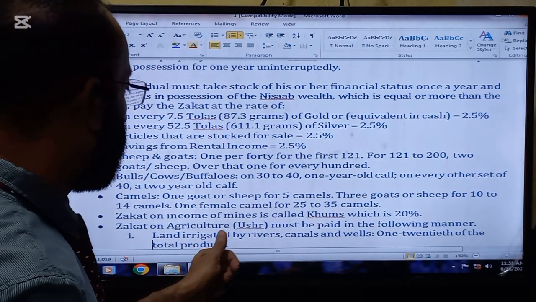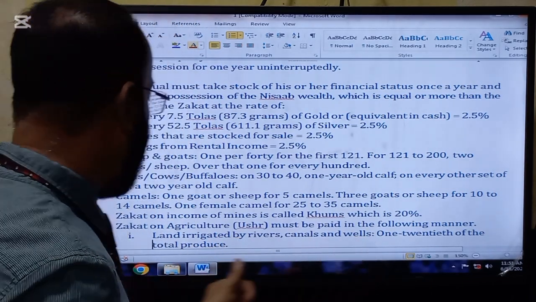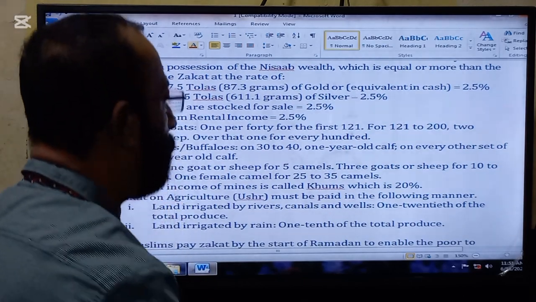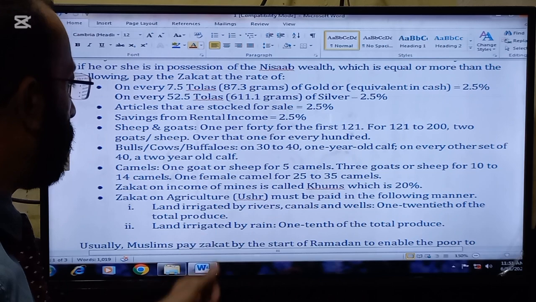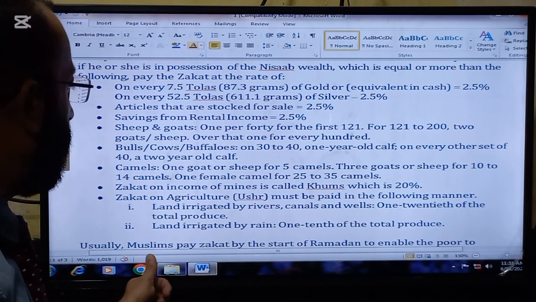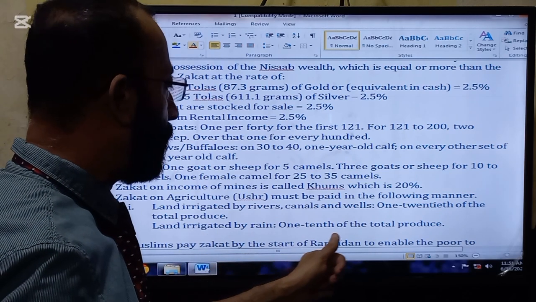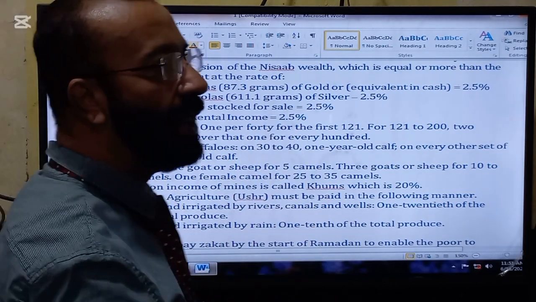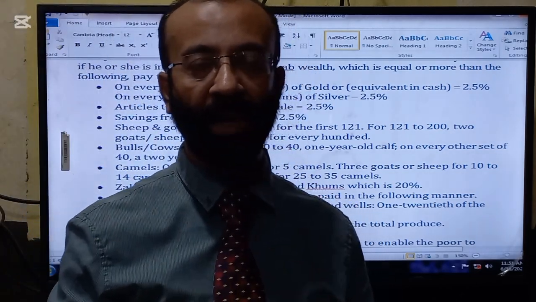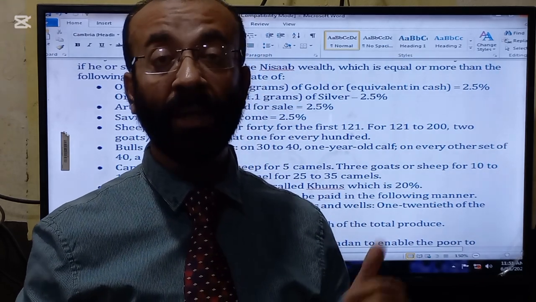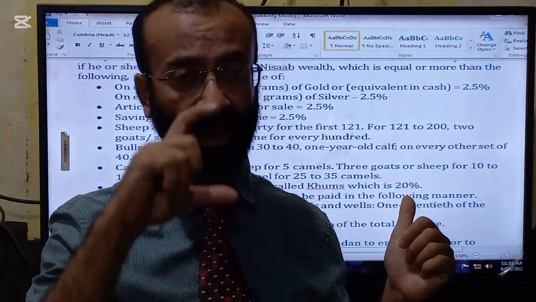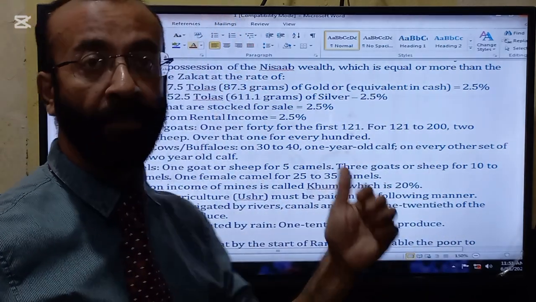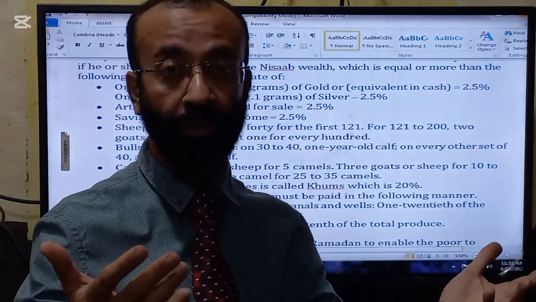Zakat on agriculture, ushur, must be paid in the following manner. Land irrigated by rivers, canals, and wells, 1/20th of the total produce. And land irrigated by rain, 1/10th of the total produce. So this is actually the rate of zakat which is applicable on Muslims. This short question may also come in the paper for 2 to 3 marks.